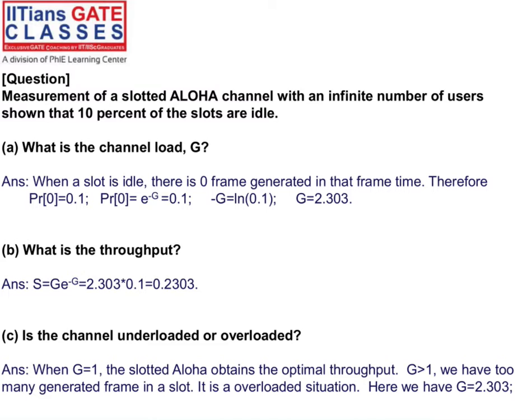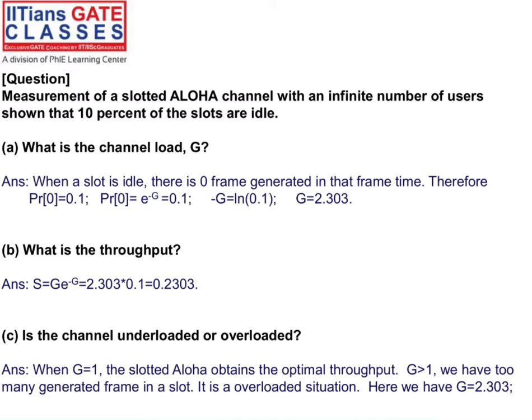If 10% of the slots are idle, it means the probability of success, 0.1, is given, right? If you apply e raised to the power minus G equal to 0.1, you can calculate the G value, and G will be 2.303 easily. That will be the channel load, and this channel load is greater than 1. If the channel load is greater than 1, it is not the maximum throughput. Only when the channel load is equal to 1 do we achieve the maximum throughput, which is 36.8%, right?